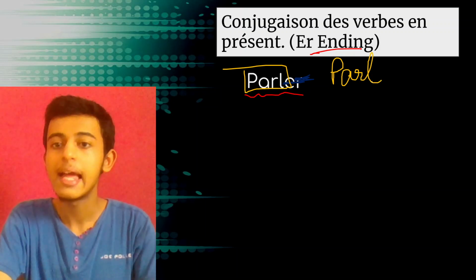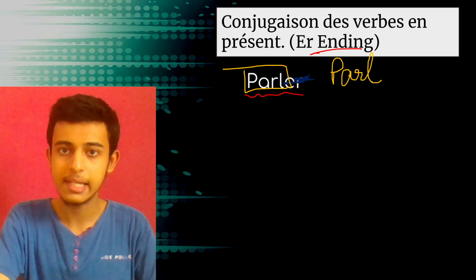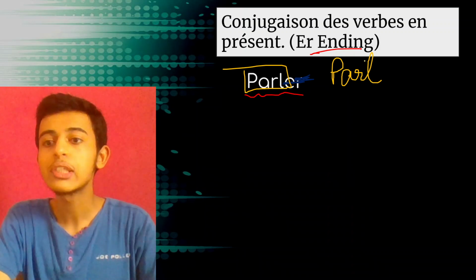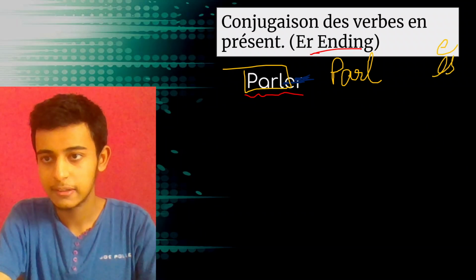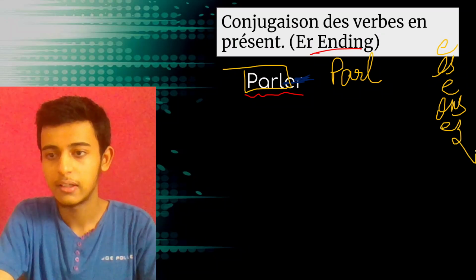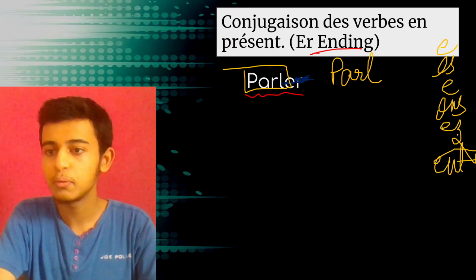This is your stem. Now, depending upon the subject pronoun like je, tu, il, elle, nous, vous, ils, elles, you are going to add the endings. The endings are e, es, e, ons, ez, ent. This is je, tu, il, elle, nous, vous, ils, elles.